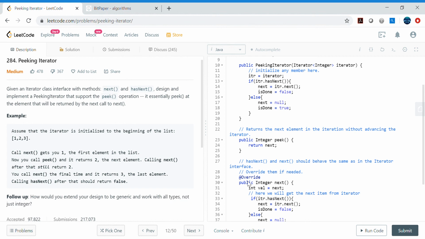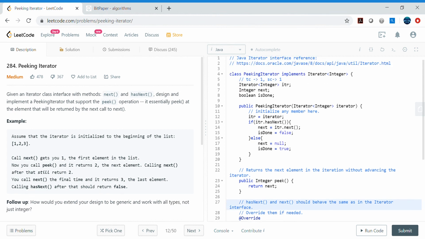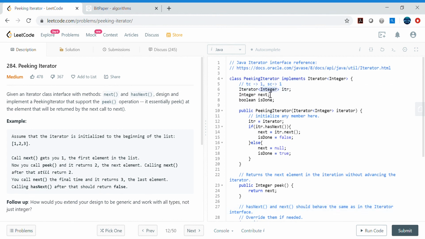Follow up: how would you extend your design to be generic and work with all the types, not just integer? So remember, here we are taking the wrapper class, so we are not dealing with the primitive types. It's not int, it is the Integer wrapper class, capital INTEGER, right? Similarly, if we have to deal with other generic objects, we can create our own class, and then pass that object in the iterator interface, and deal with it similarly to whatever we are doing with the Integer wrapper class.